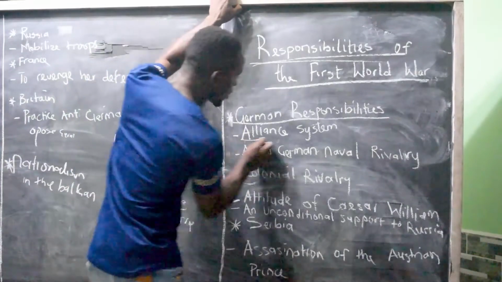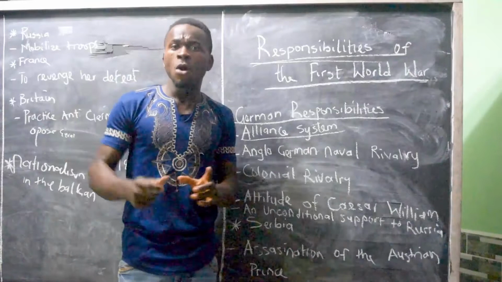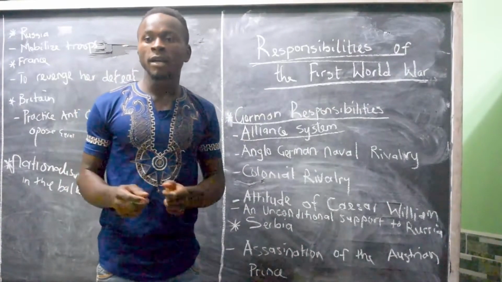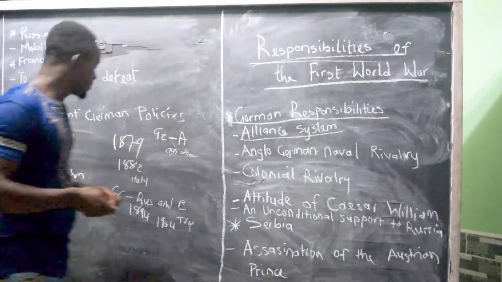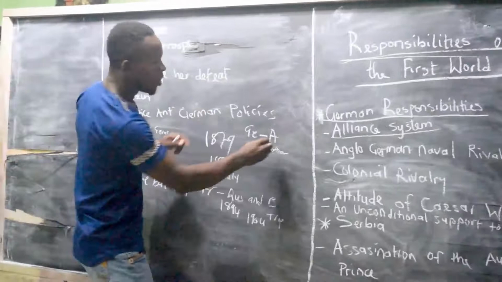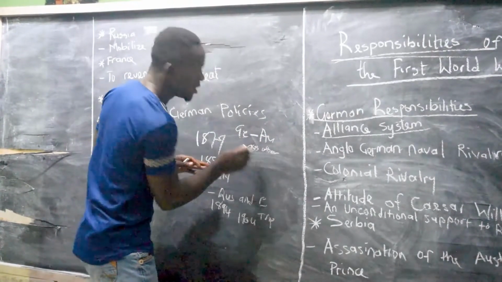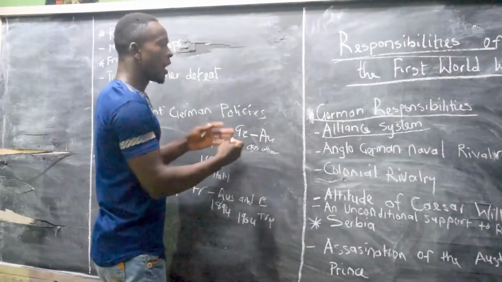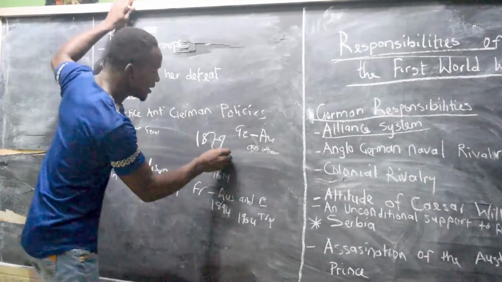First of all, we want to talk about the alliance system. The alliance system was formed by who? By Bismarck, Otto von Bismarck. He formed this alliance system, and as a result, Germany formed an alliance with Austria-Hungary. Now, when Germany formed an alliance system with Austria-Hungary, in the year 1879,